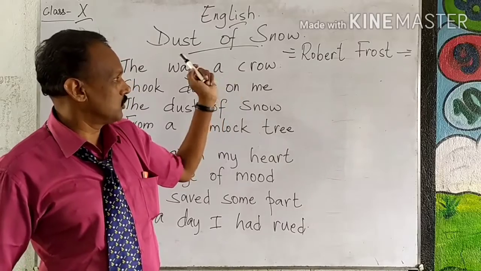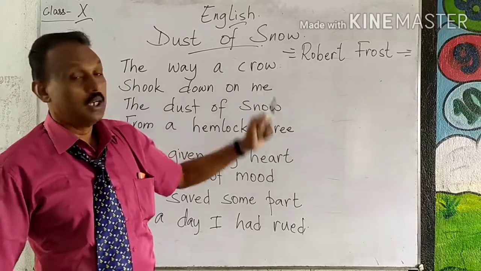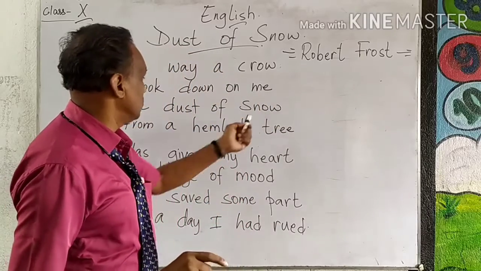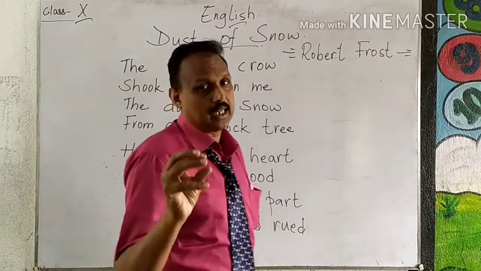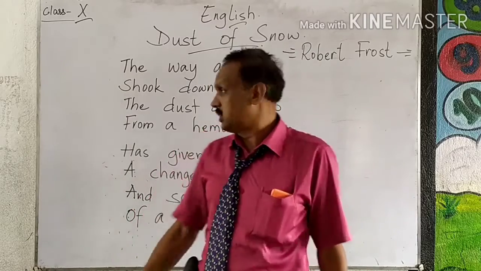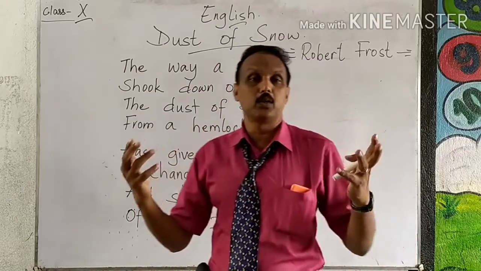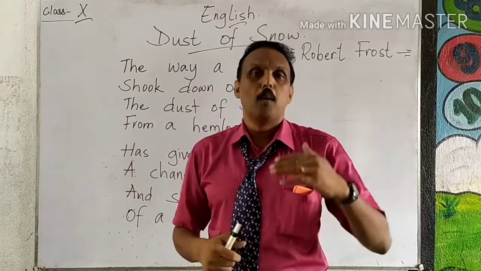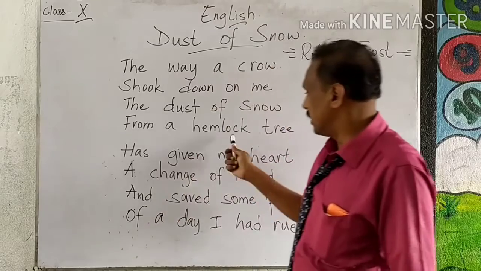Now let's come to the part of speech. So here what is this about? Crow signifies sorrow. And what is this? Snow. Snow, white color. And it signifies purity, calmness. So when the snow fell on the poet, what happens? His despair, his mood changed to a positive mood, to a lighter mood.